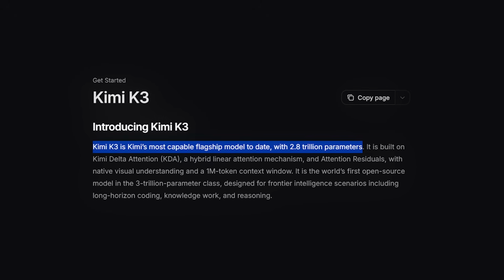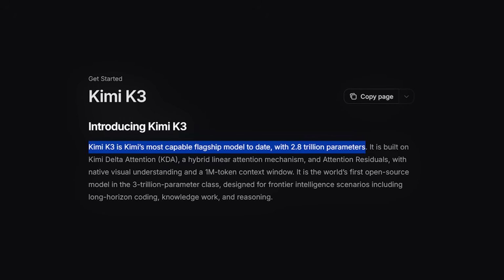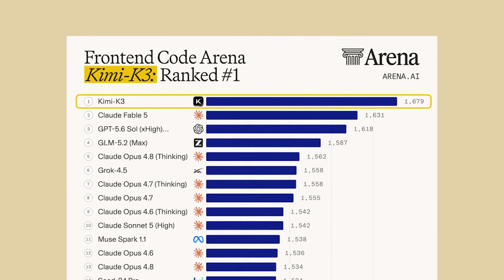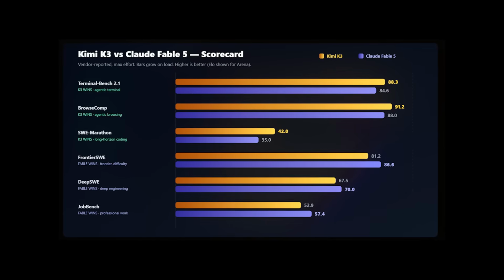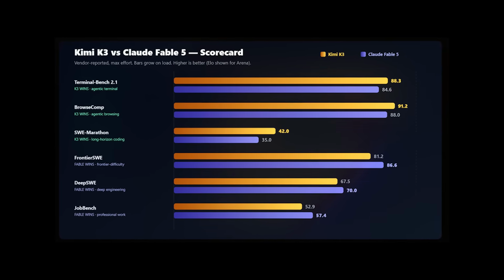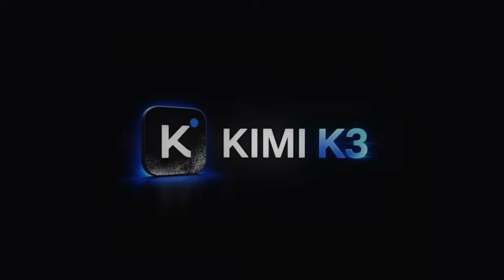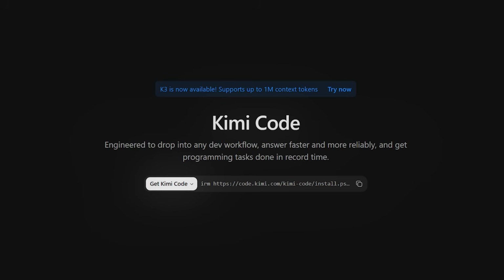Well, not anymore. The Chinese have blessed us with an open source model called Kimi K3, which according to most of the benchmarks is better than Anthropic's flagship model Fable 5. So yes, there is an alternative to Anthropic and Claude Code, and that is to simply use Kimi K3 with a different coding agent like OpenCode or Codex, or even their native coding agent, Kimi Code.